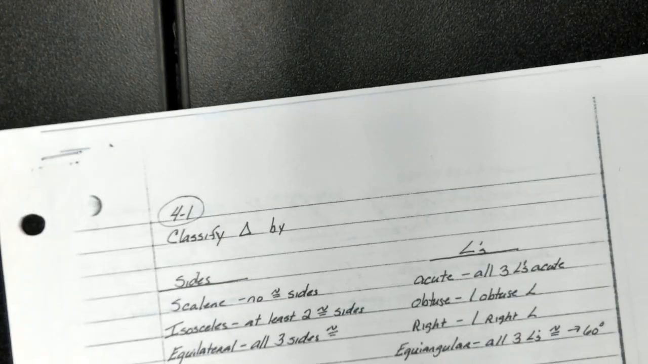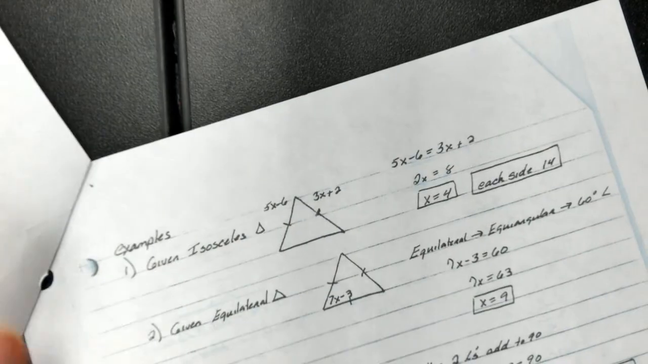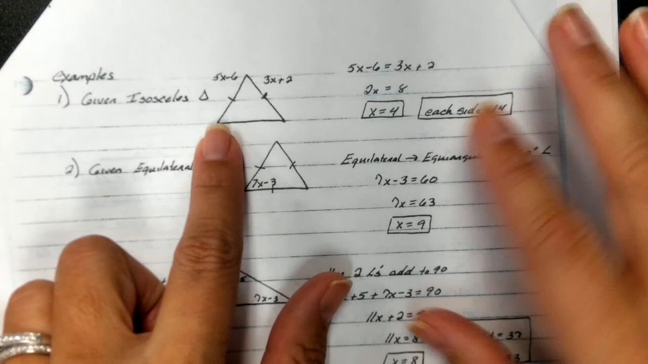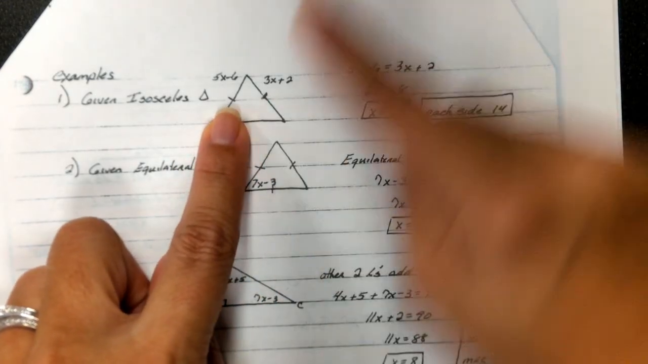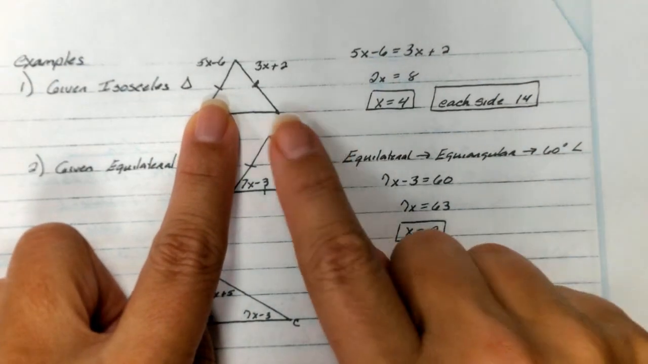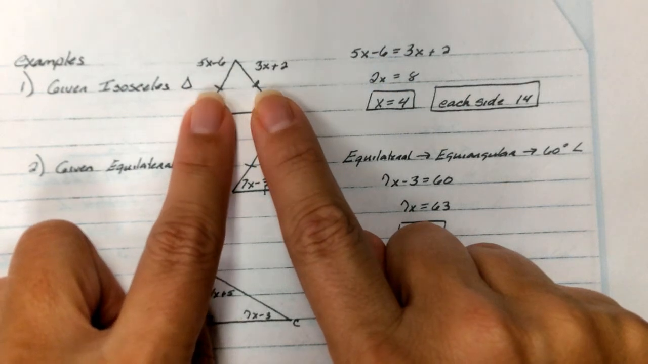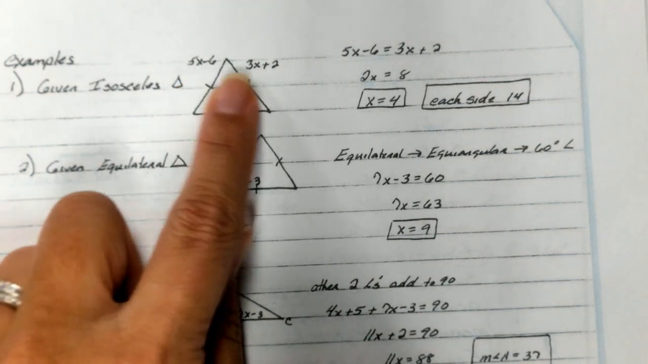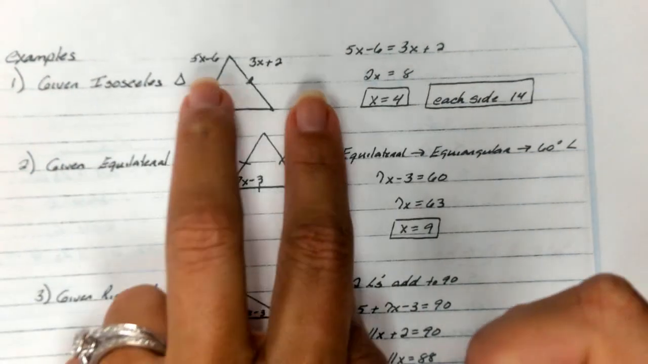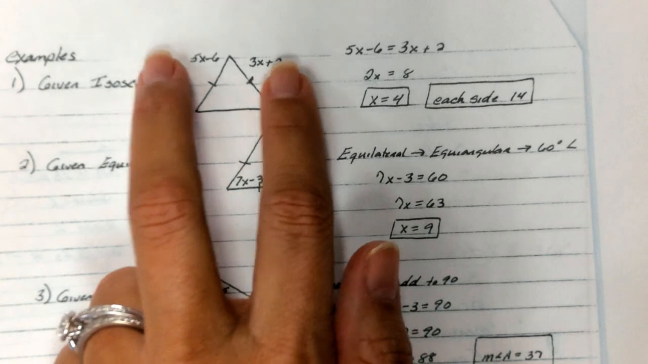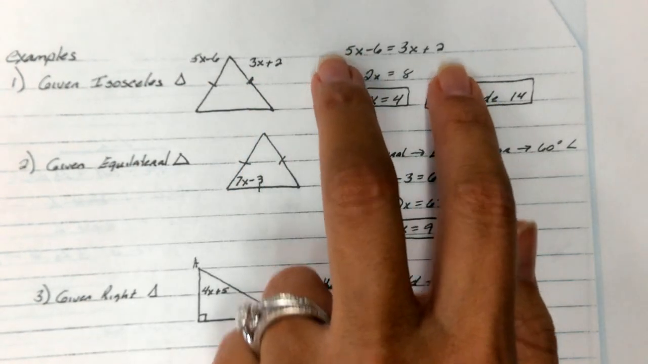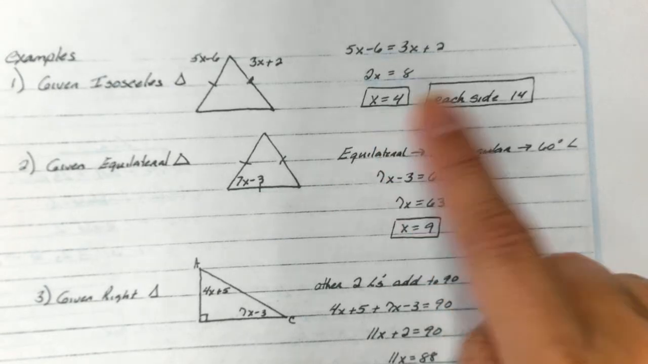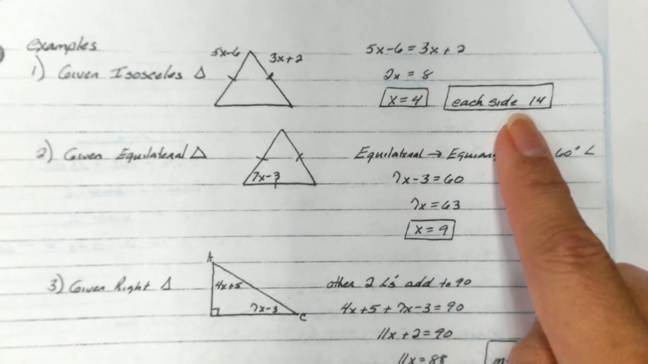So I'm going to give you a few examples based on the notes that we just talked about. So for example, if you're given an isosceles triangle, now we know that this triangle is an isosceles because it gives us congruent marks on both sides of the triangle, and then it gives us expressions for the measures 5x minus 6 and 3x plus 2. So if this is isosceles and they are congruent, we can set them equal to each other, solving for x, taking that amount, plugging it in, and finding that each side is 14.